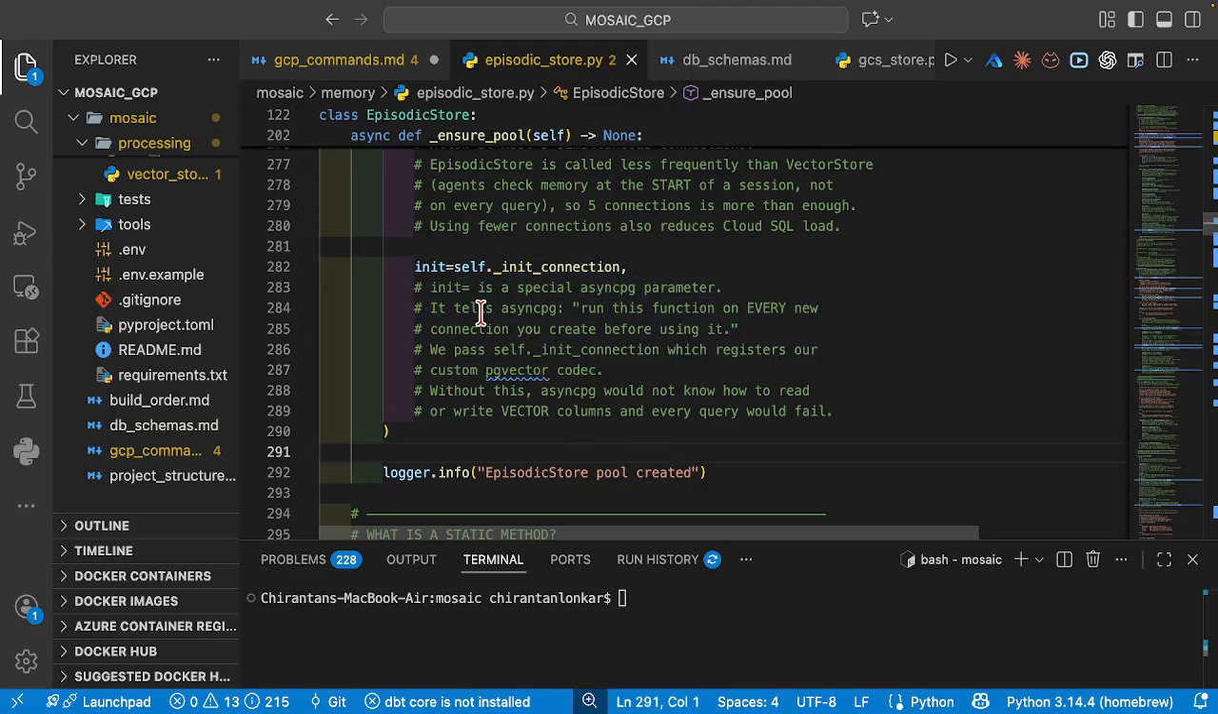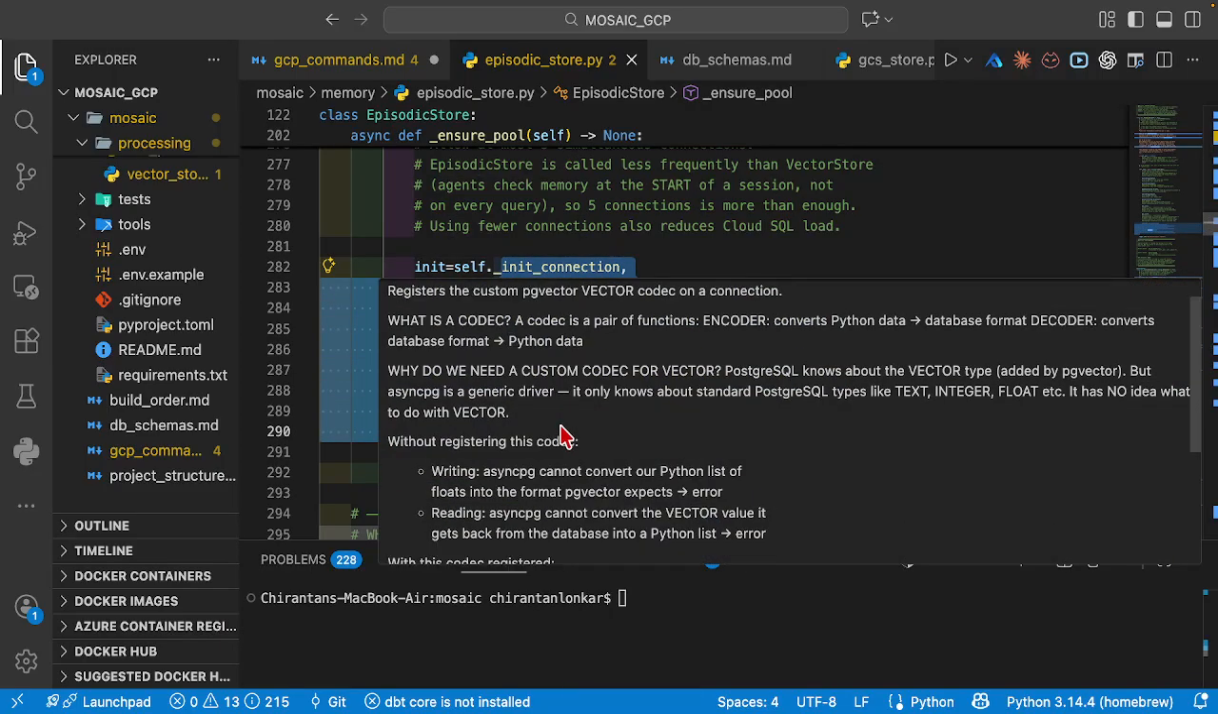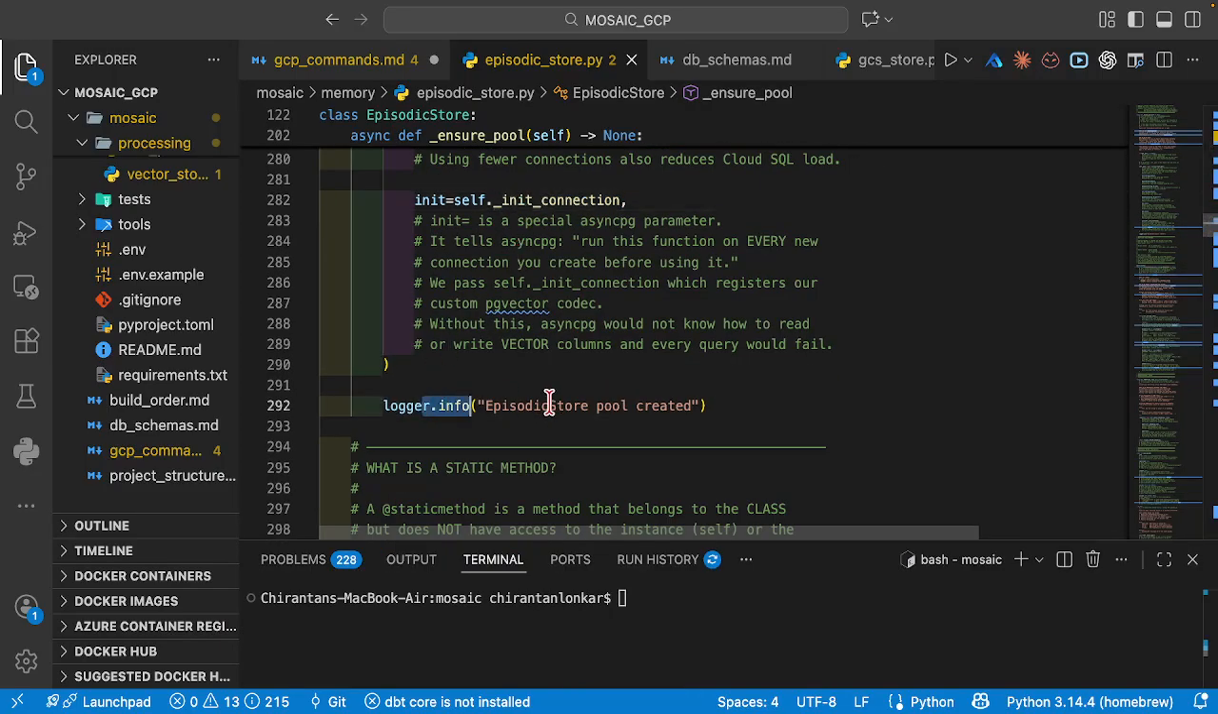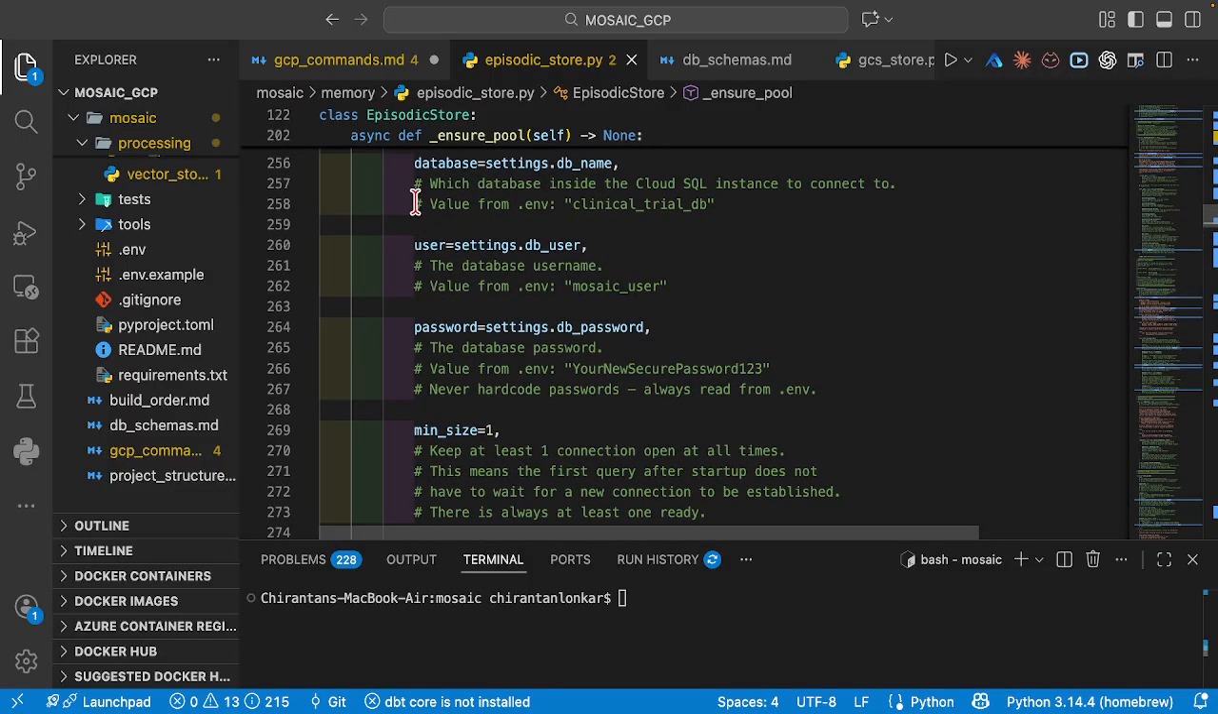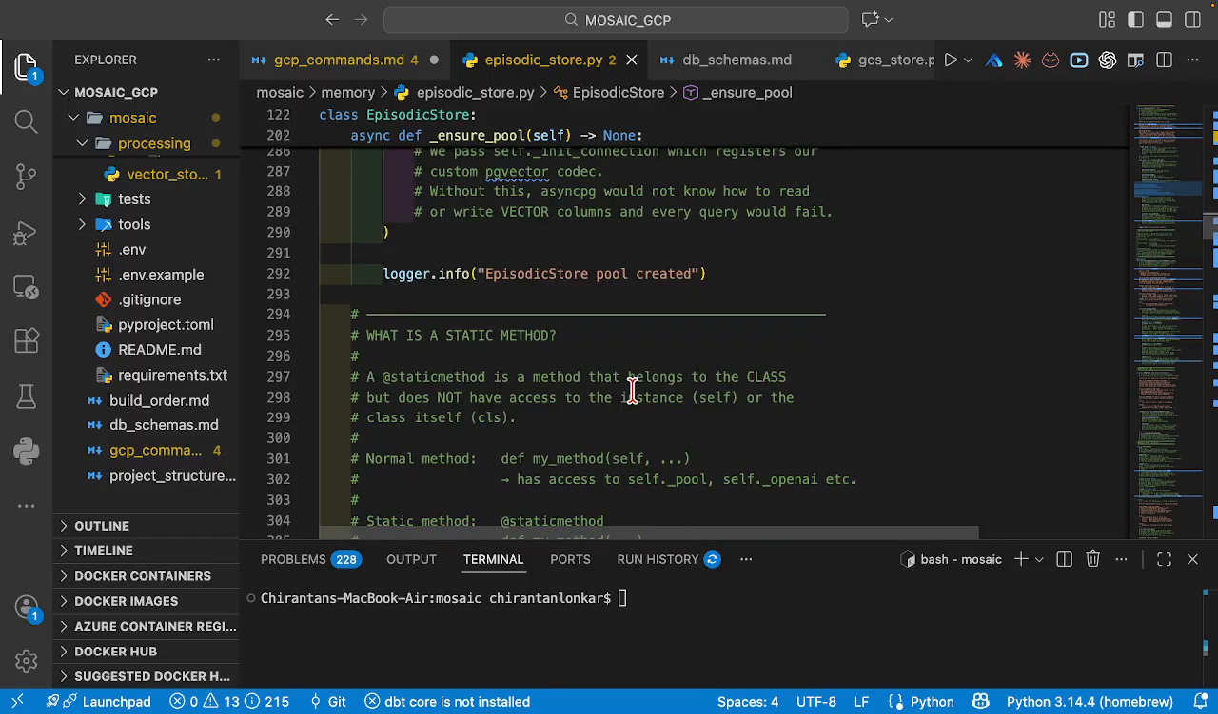Then we're going to create the init connection. Basically, init connection tells our asyncpg to run this function on every new connection. So on every new connection, this is going to be run. And then finally we just log that the episodic store has been created. All of these things also get logged.